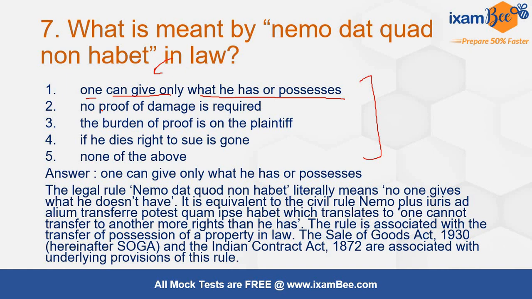So this is a rule that is followed in Sale of Goods Act, contracts. एक general maxim है, ये काफ़ी important है. You can go through it.